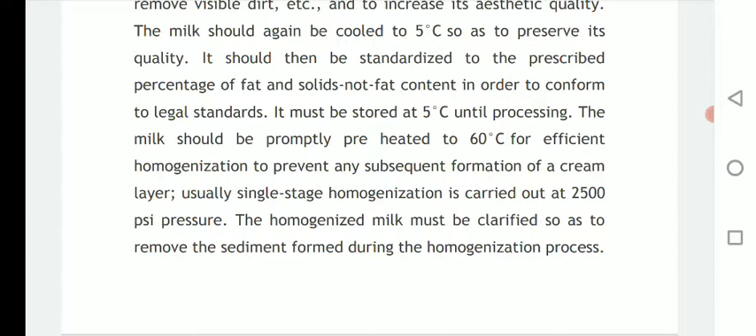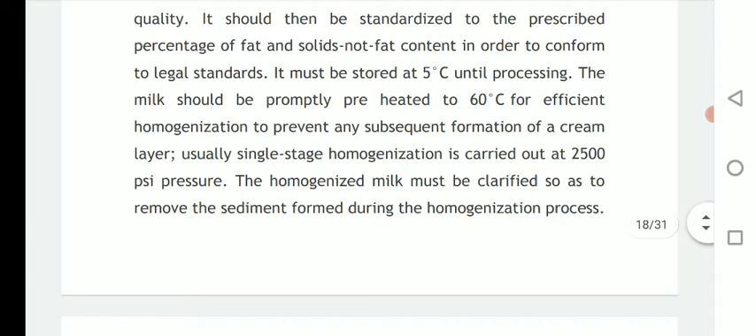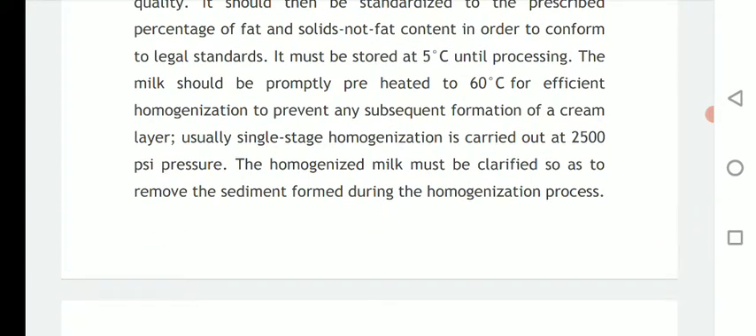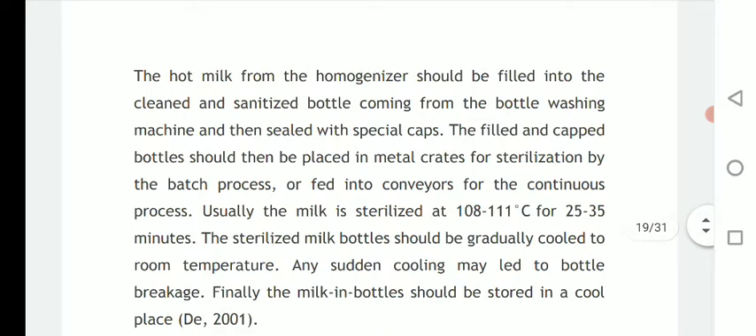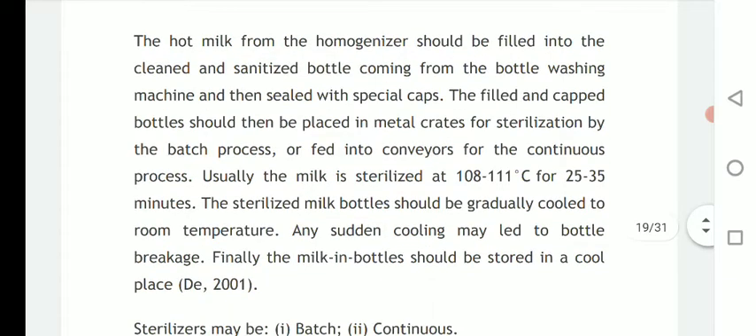The milk should be promptly preheated at 60 degrees Celsius for efficient homogenization to prevent any subsequent formation of cream layer. Usually single stage homogenization is carried out at 2500 psi pressure. The homogenized milk must be clarified so as to remove sediments formed during homogenization process. So the hot milk from homogenizer should be filled into clean and sterilized bottles coming from the bottle washing machine and then sealed with specific caps.